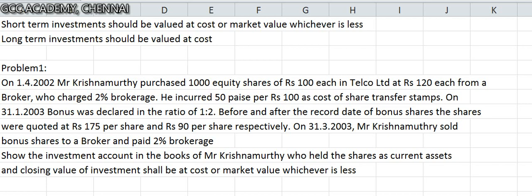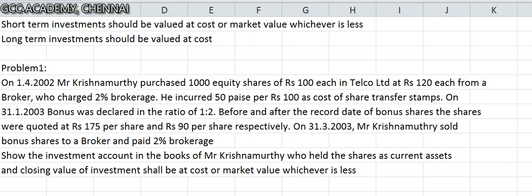So we will straight away start with a problem to understand, and while doing problems, I'll also explain a few terms which are applied here. First of all, the question, I'll read it out. Mr. Krishnamurthy on 1/4/2002 purchased 1000 equity shares of 100 each in Telco Limited at 120 per share from a broker who charged 2% brokerage, and he incurred 50 paise per 100 rupees as cost of share transfer fee.